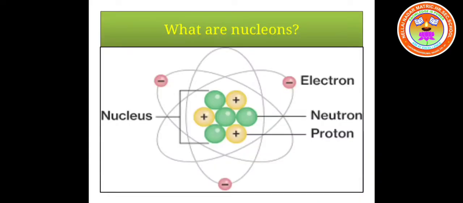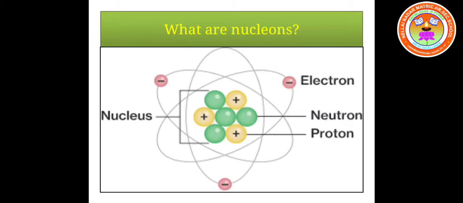What are nucleons? Protons and neutrons are collectively called nucleons. Protons and neutrons are present inside the nucleus of an atom. Protons carry positive charge, whereas neutrons carry no charge, so the overall charge of a nucleus in an atom is positive.